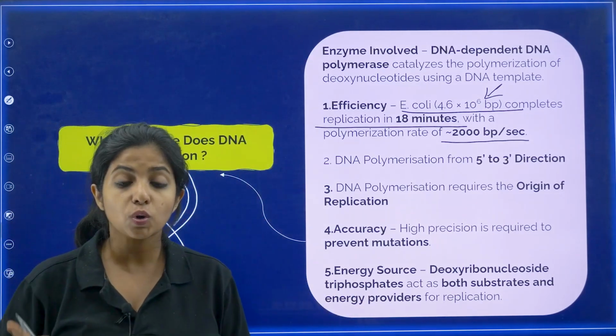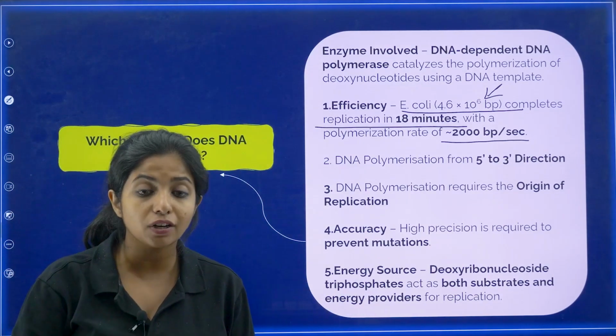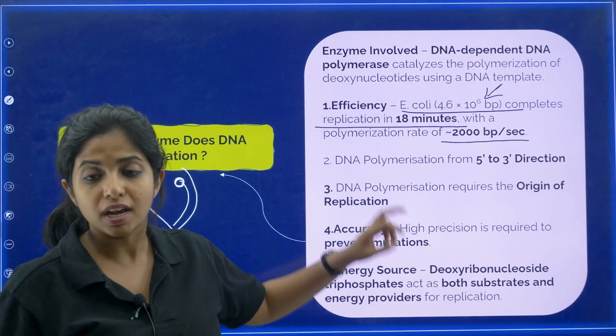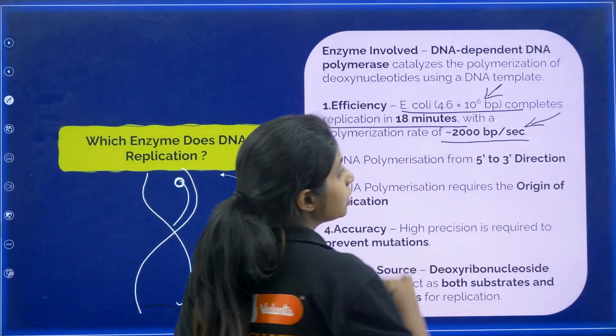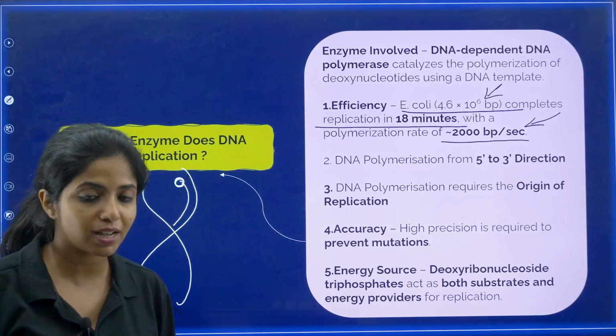Now you can be asked, what is the polymerization rate of DNA polymerase in prokaryotes? E. coli is a bacteria, it's a prokaryote, my dear children. The polymerization rate is 2000 base pairs per second, and this question has come.